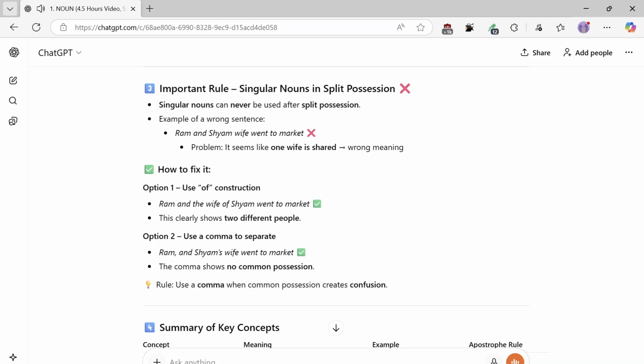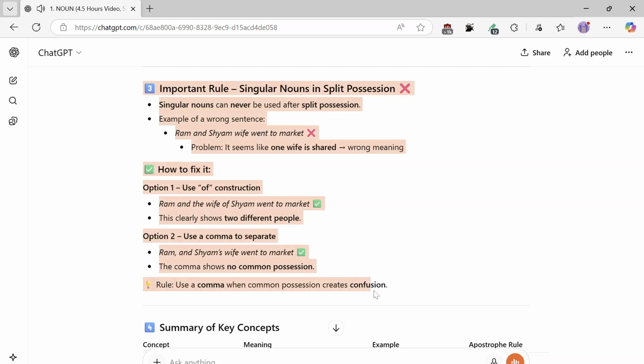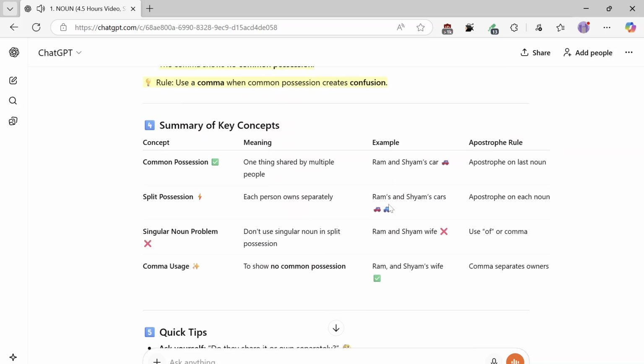Summary of key concepts. Concept, meaning, example, apostrophe rule. Common possession: one thing shared by multiple people, Ram and Shyam's car, apostrophe on the last noun. Split possession: each person owns separately, Ram's and Shyam's cars, apostrophe on each noun. Singular noun problem: don't use a singular noun in split possession, as in Ram and Shyam wife. Use of or comma usage. To show no common possession, Ram and Shyam's wife, the comma separates owners.